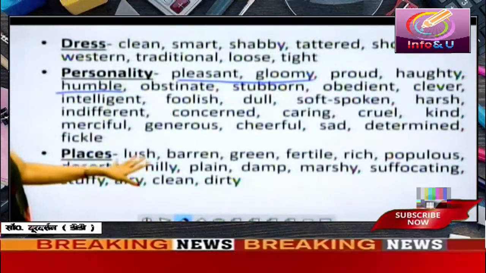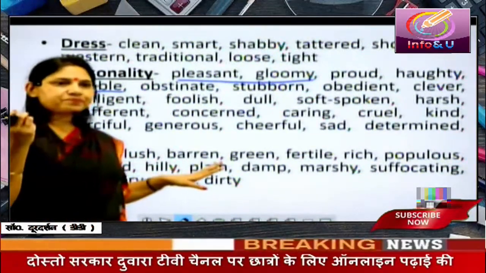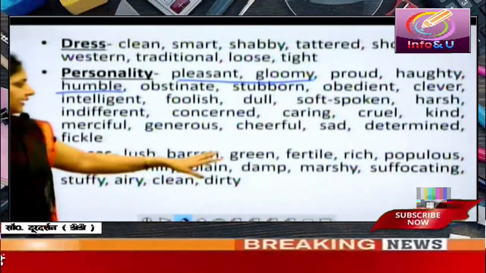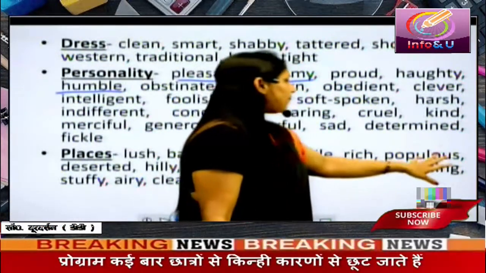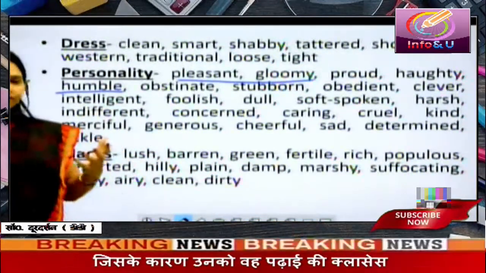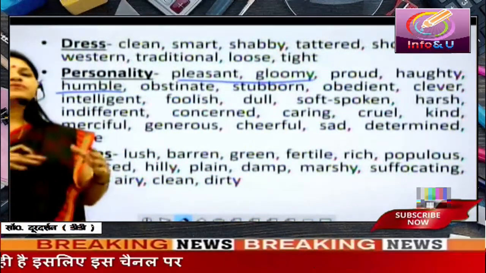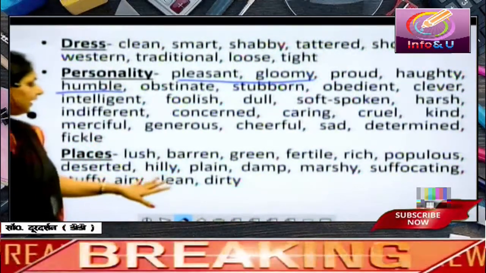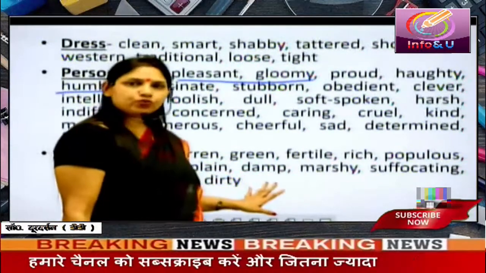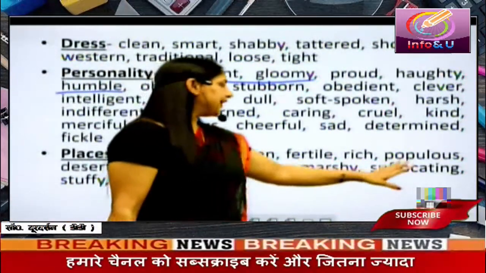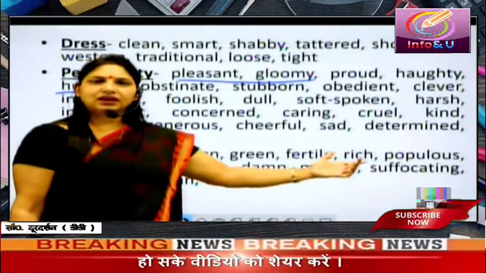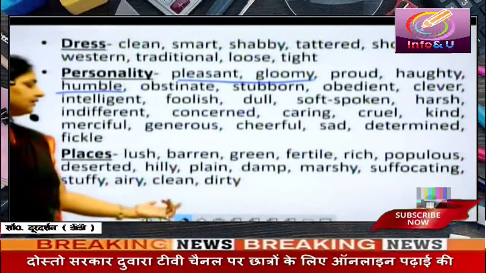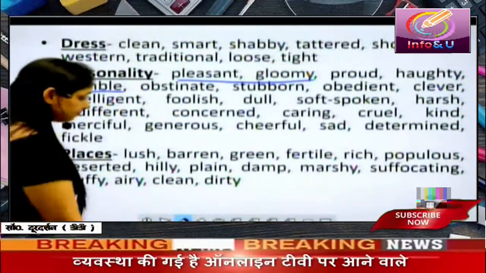Places. Lush. Lush means something that is superior. Barren. Barren means infertile, where nothing grows. Green, fertile, rich, populous. Populous is a place where people live. Deserted. Deserted means the place which is uncared for and the people are not living there. Hilly, plain, damp. Damp means wet. Marshy, suffocating. Suffocating means lack of fresh air. And stuffy also means the same. Airy, clean and dirty. These can be places.